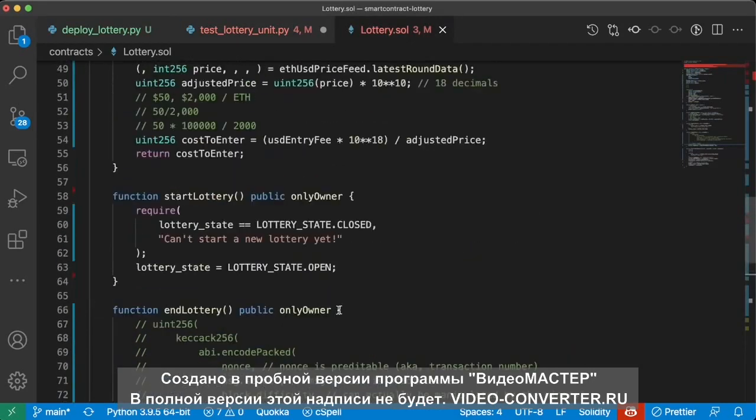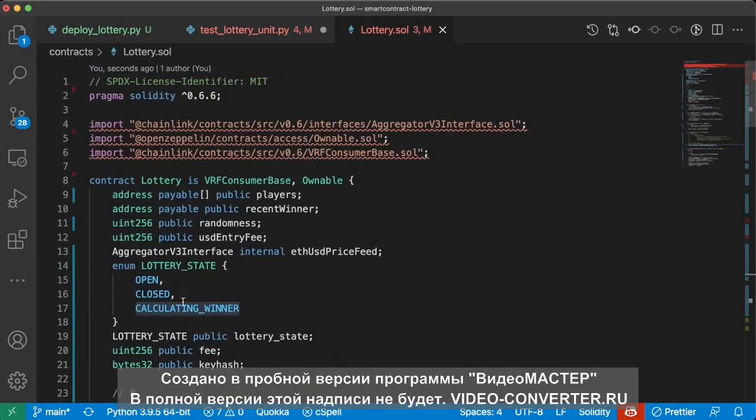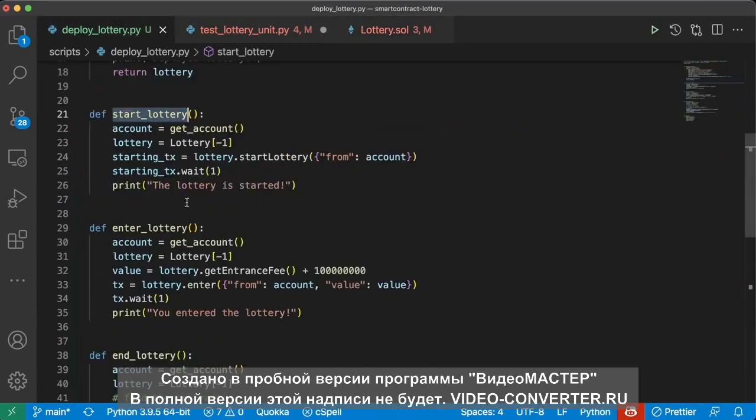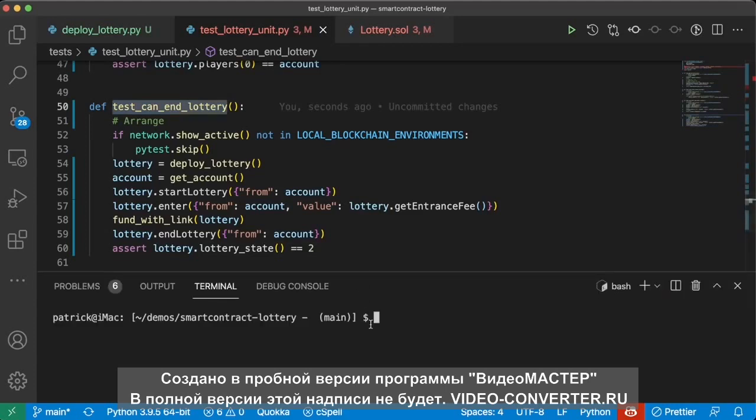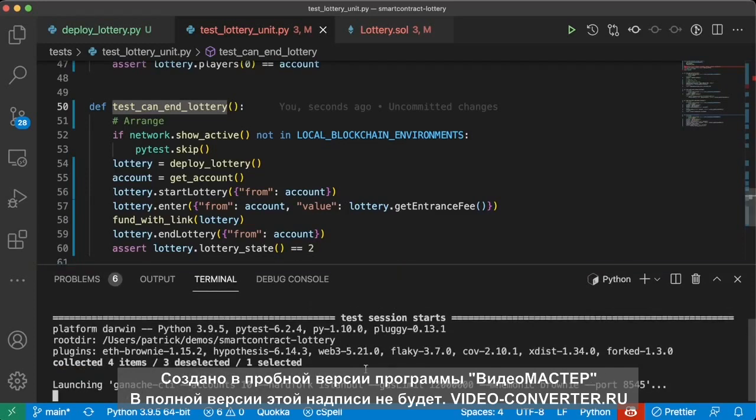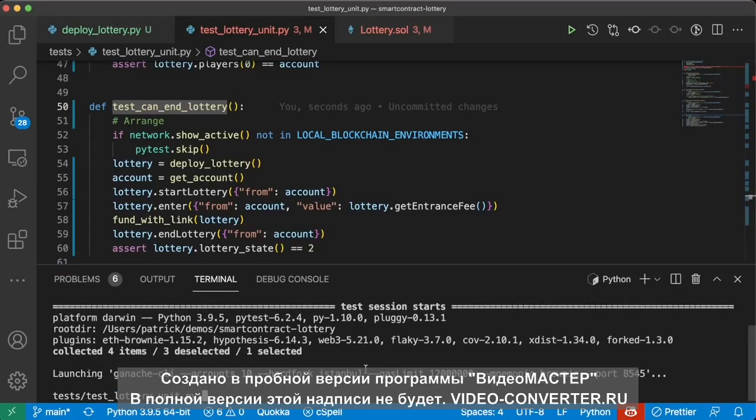Calculating winner, if we scroll up to our enum, is in position 2. Open is 0, closed is 1, calculating winner is 2. So we can say assert lottery.lottery_state equals 2. We can go ahead and test this as well. We'll do brownie test -k test_can_end_lottery. We'll see if this works.